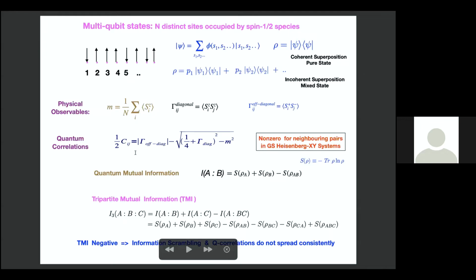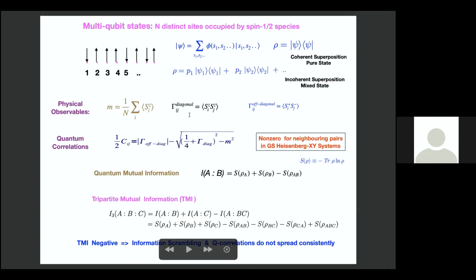When it is non-zero, it can be shown, at least for the Heisenberg model, that it is a magnitude of the off-diagonal correlation function minus the diagonal correlation function, which comes in the square root here, and also magnetization. So this entanglement measure is of course not an observable, but it combines the diagonal correlation function and the off-diagonal correlation function in a very non-trivial way. So it is not intuitive to say whether it is zero or non-zero.